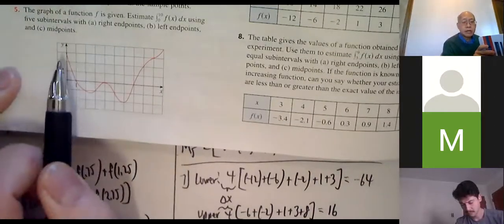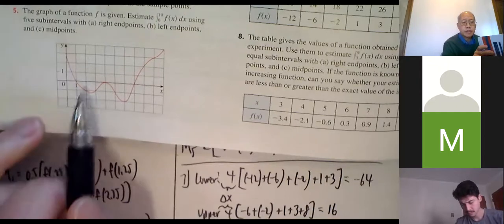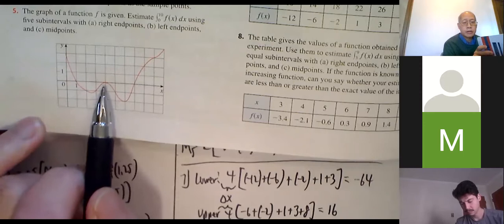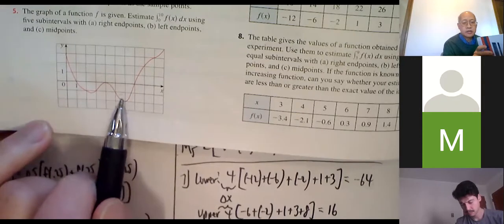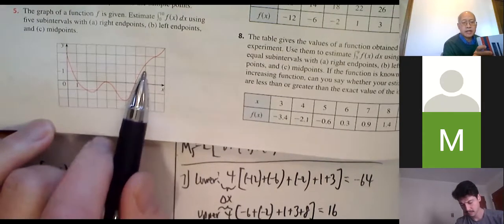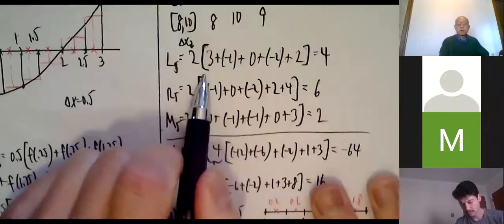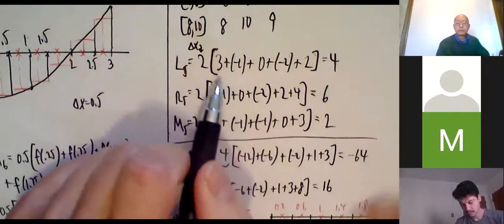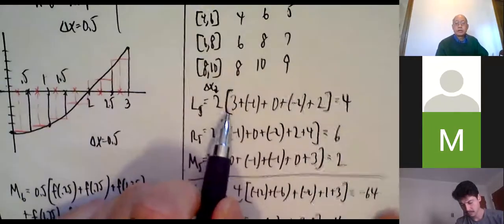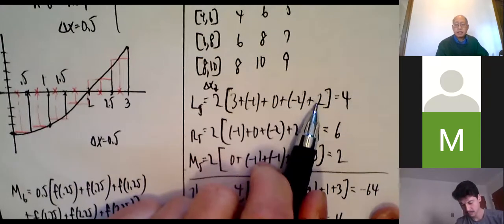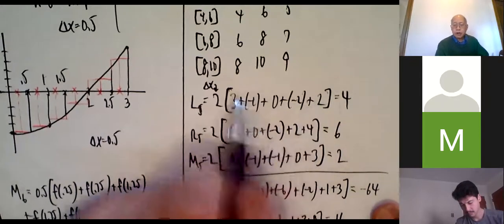So the height at 0 is 3. At 2, it's -1. At 4, it's 0. At 6, it's -2. And then 8, looks like it's 2. Those are the 5 numbers that I just said. So this is the function value at 0, 2, 4, 6, and 8, the 5 left endpoints. Okay, grind it out. 4.